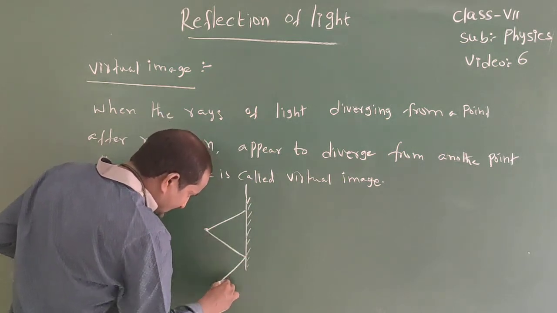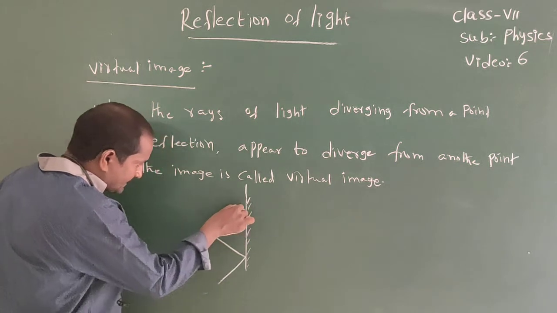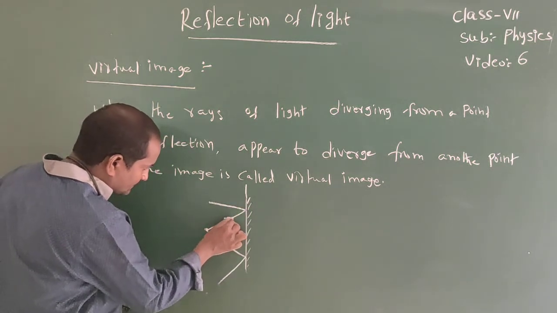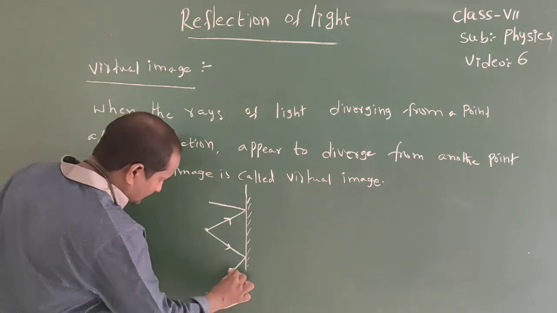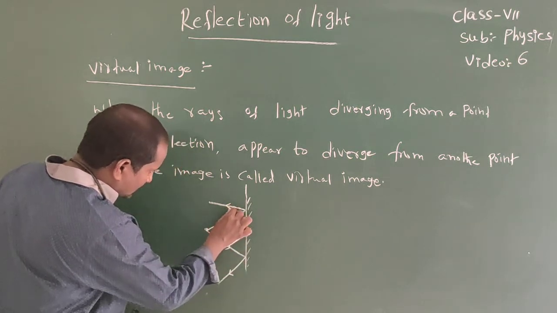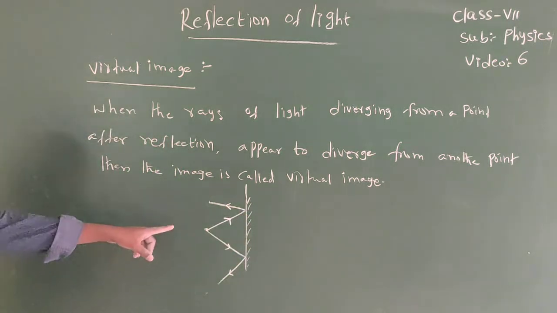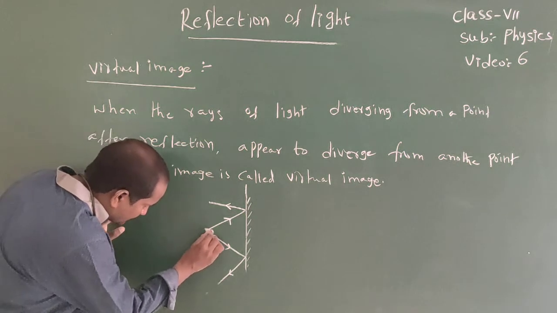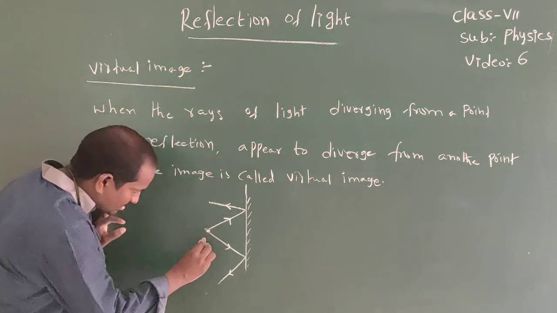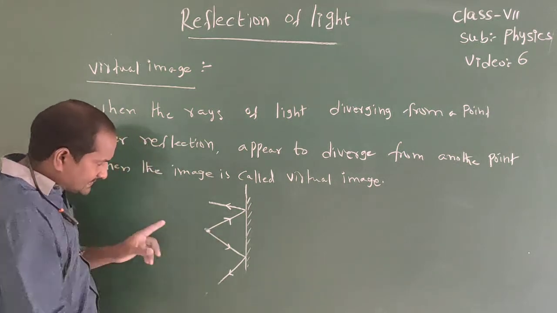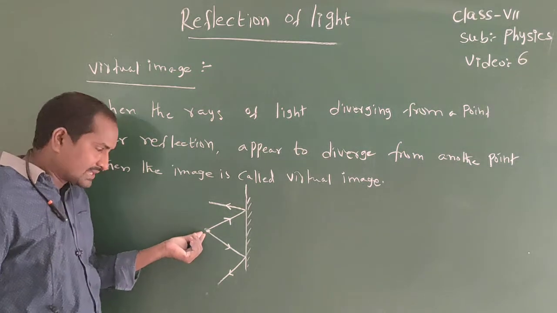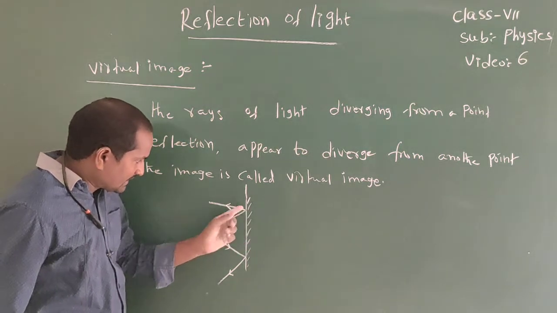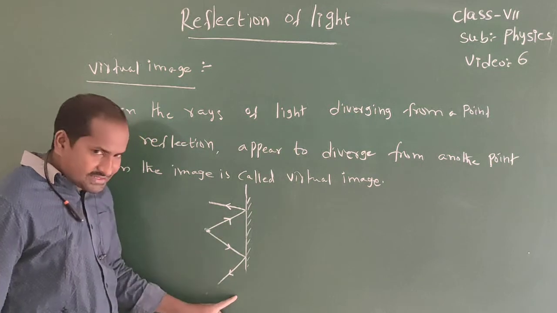After reflection, the reflected rays are also diverging. It is the source of the light, or object. The light rays diverging from the source, after striking the mirror, reflected rays again diverging.